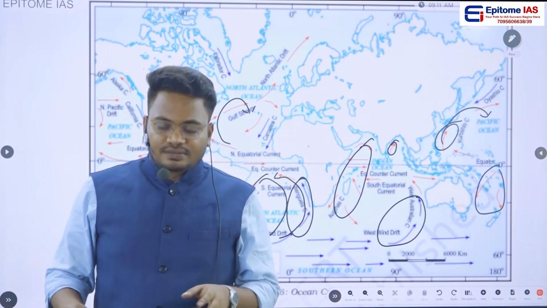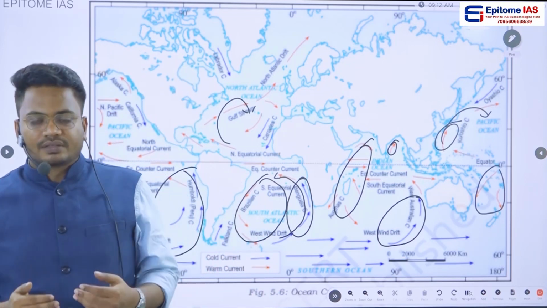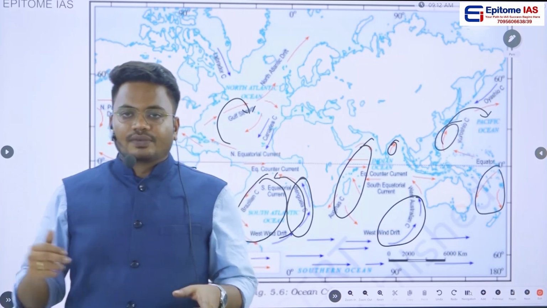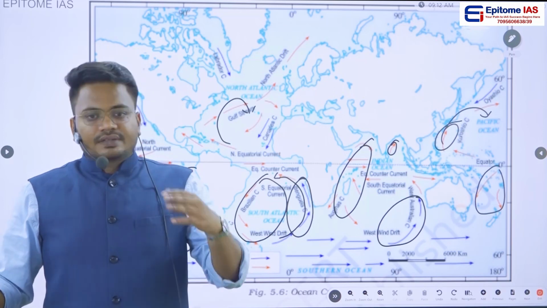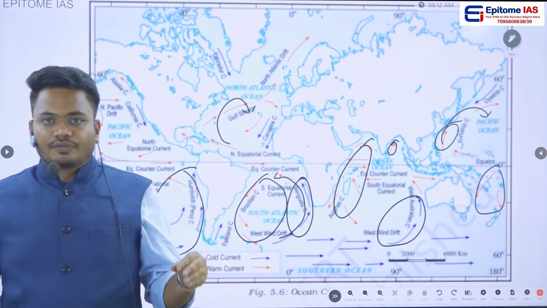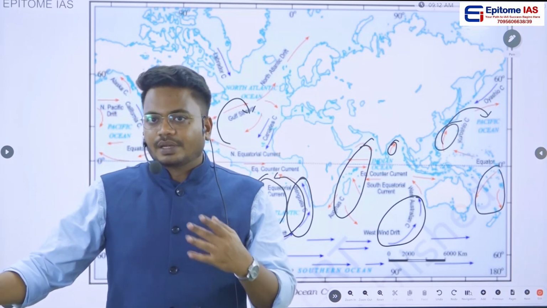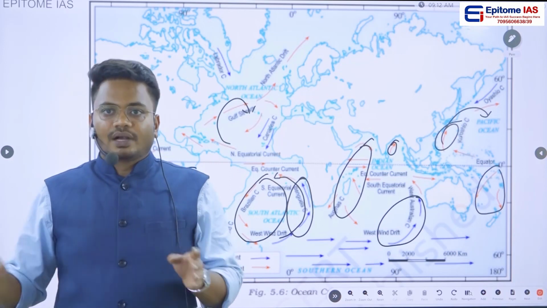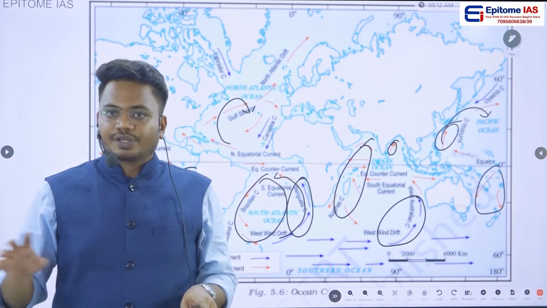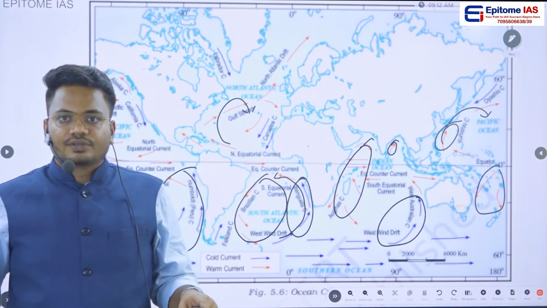So in this 7th class chapter, we should understand three things. One, what is meant by the water cycle, and what concepts we have to understand in order to understand this water cycle. In the second part, we should understand the distribution of water on the surface of the earth. And the third part in this chapter is regarding oceanic circulation. All these are basic important things that we should understand.